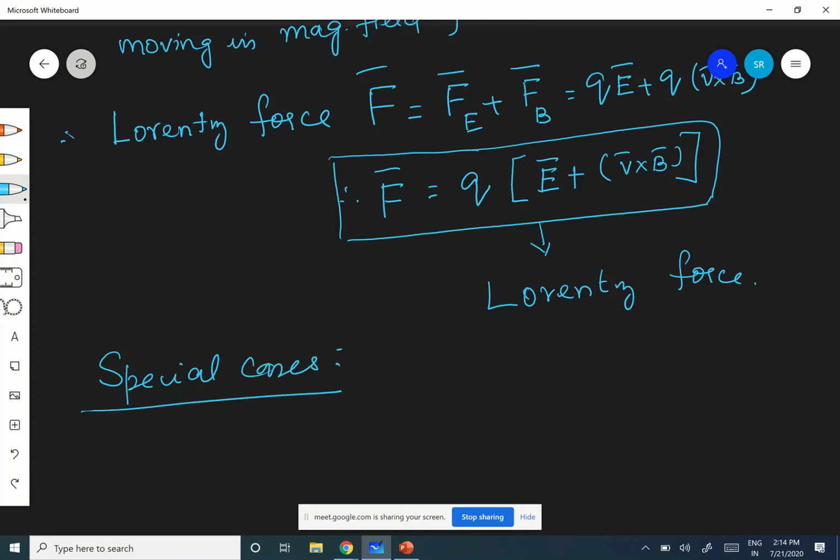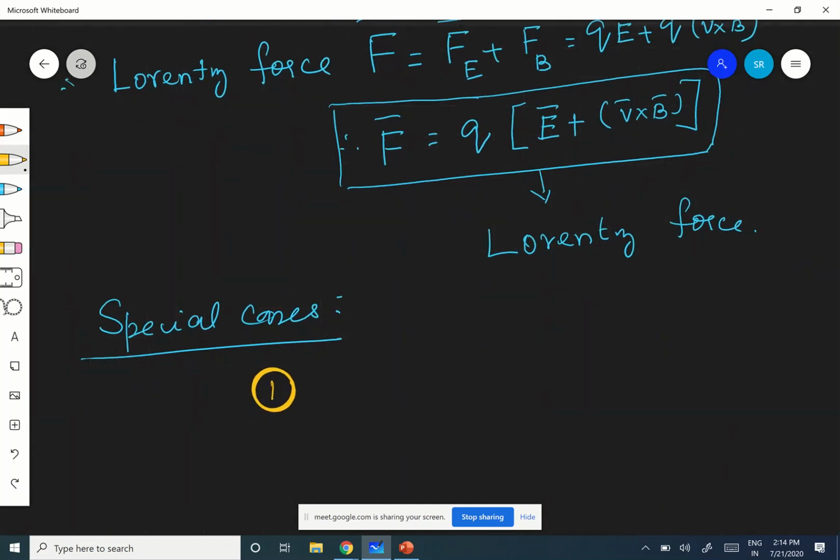Okay, number 1. The first case is when V, B and E are the three vectors here. V is the velocity of the particle, and B and E are the magnetic and electric fields. All three vectors, okay?